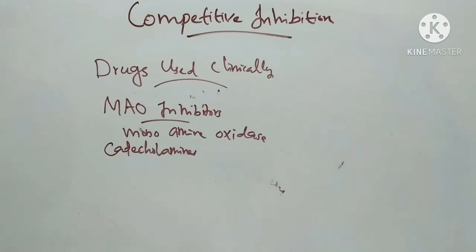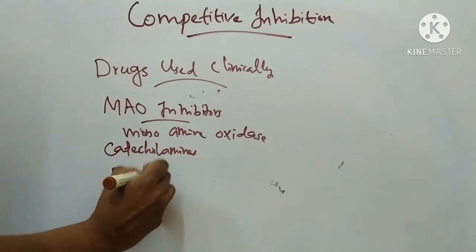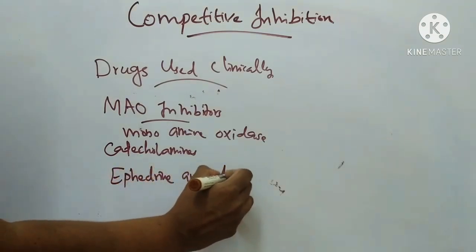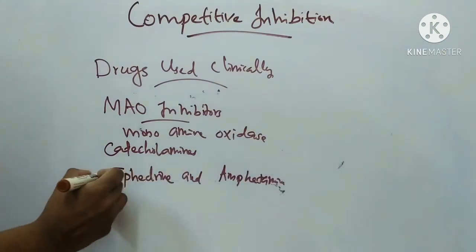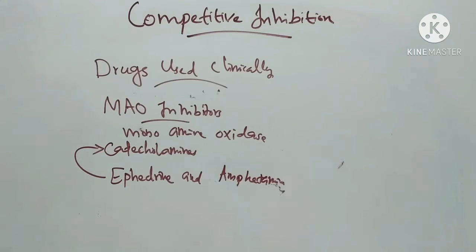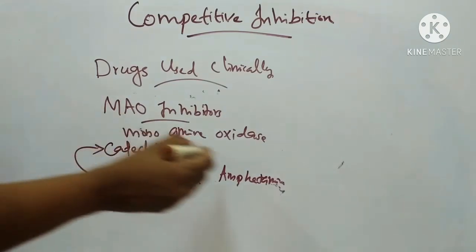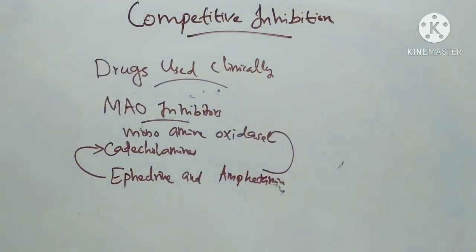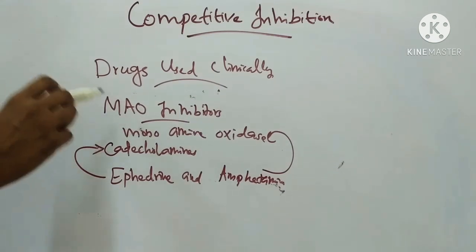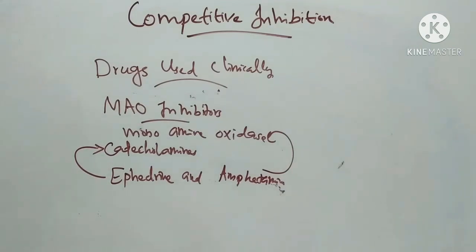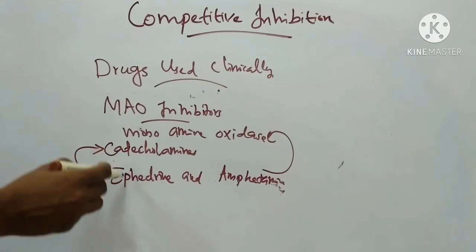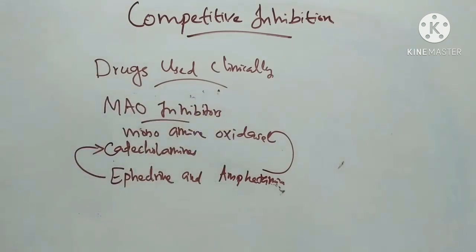Then the drugs ephedrine and amphetamine structurally resemble catecholamines, and thus when administered they can competitively inhibit the enzyme monoamine oxidase and prolong the action of presynaptic amines. That is about MAO inhibitors, monoamine oxidase inhibitors.